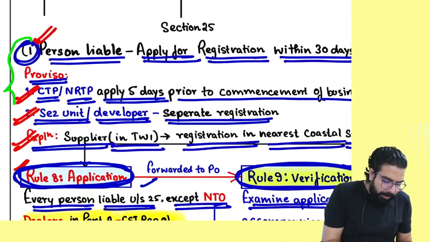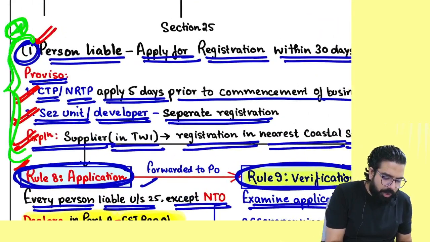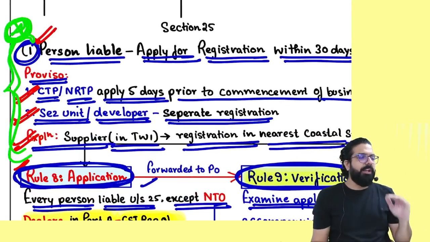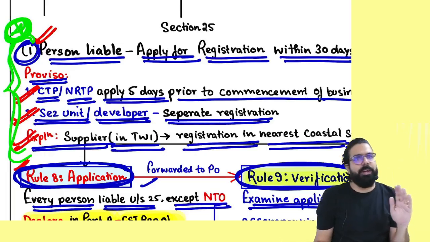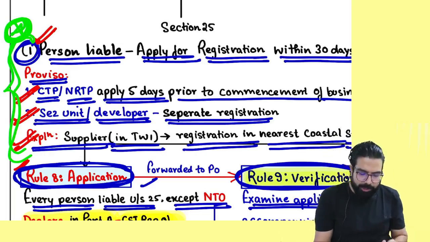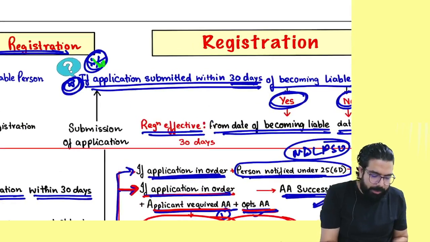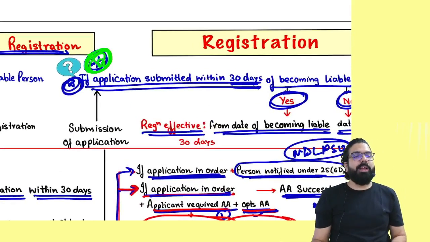This point you can remember: whenever a person becomes liable, he should apply within how many days? 30 days. CTP and RTP, 5 days prior. SEZ separate. TWI nearest coastal state. This point remember. Whenever you become liable, you should apply within how many days, everyone?